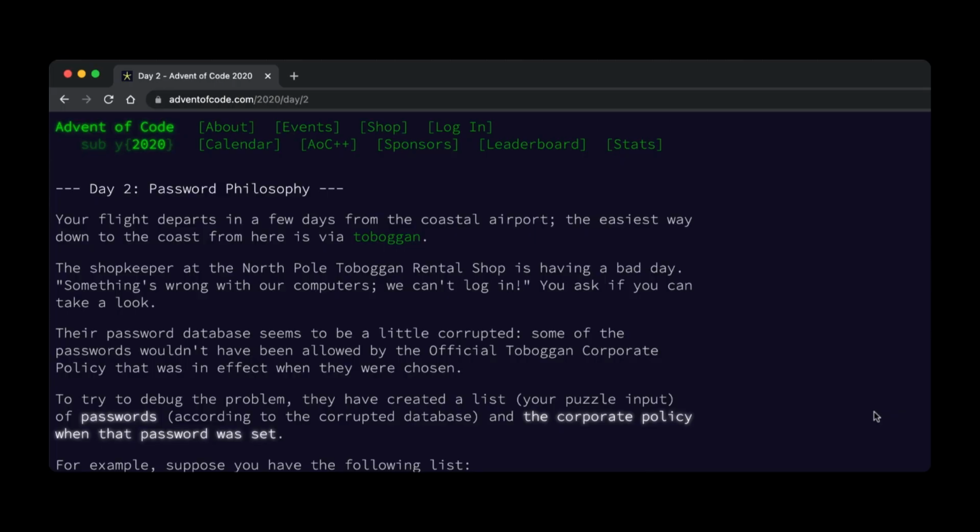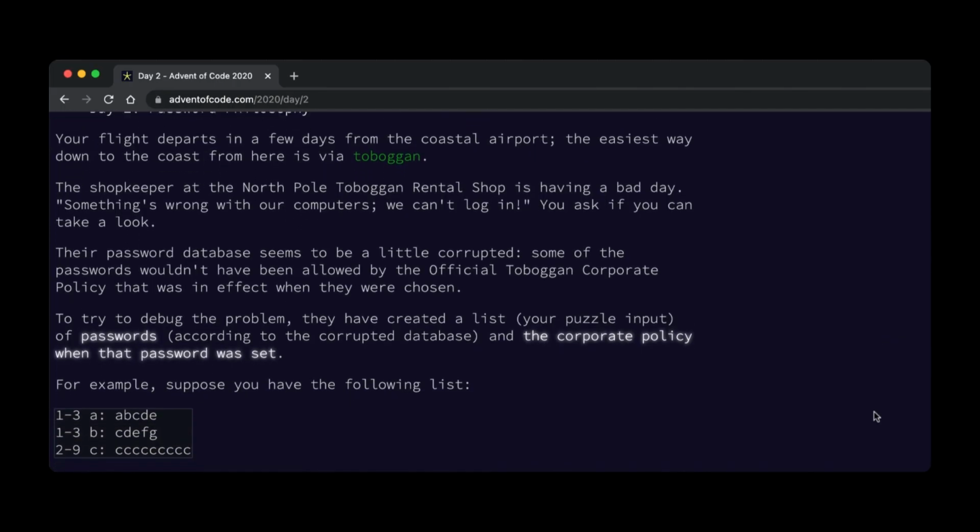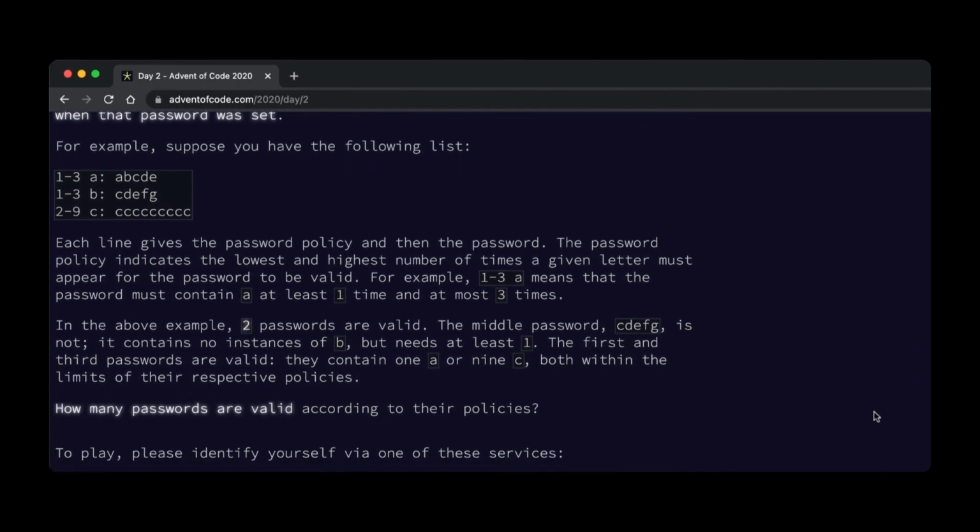So, what are we doing in this task? We need to validate that passwords meet the corporate policy. You can read the full story at adventofcode.com 2020 Day 2. In essence, the task comes down to the following.